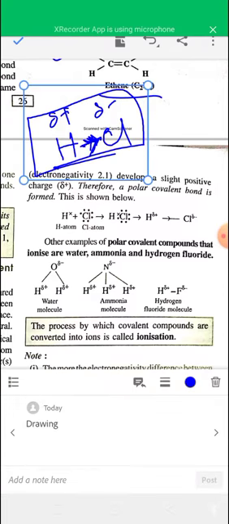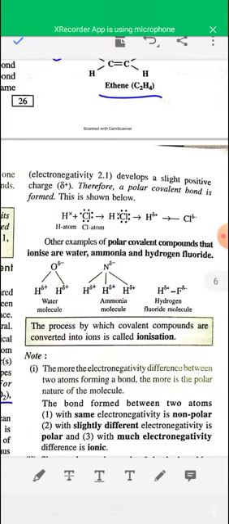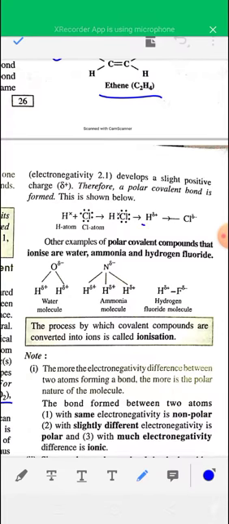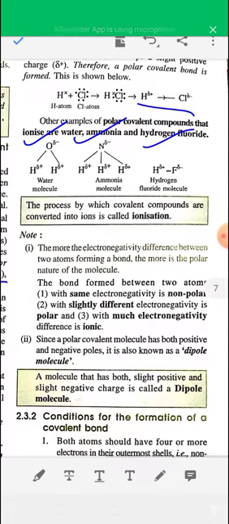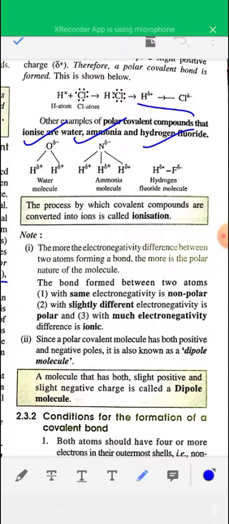And polar covalent compounds are soluble in water. Examples of polar covalent compounds are HCl, water, ammonia and HF. All these are polar covalent compounds, and these polar covalent compounds ionize in water. The process by which covalent compounds are converted into ions is known as ionization. The greater the electronegativity difference between two atoms forming the bond, the greater is the polar nature of the covalent bond.